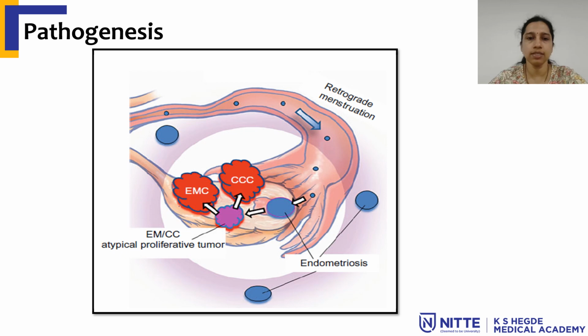Coming to the pathogenesis, there is association of endometrioid tumors with endometriosis of the ovary. This tumor comes under type 1 tumors, which have some precursor lesion. So endometriosis can lead to either endometrioid type of tumor or clear cell type of tumors.